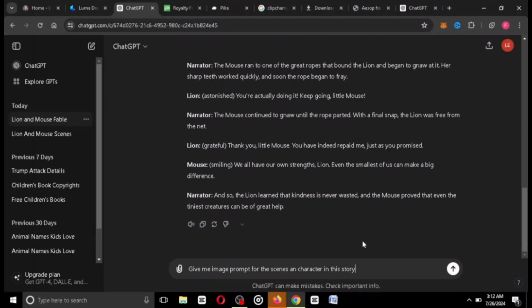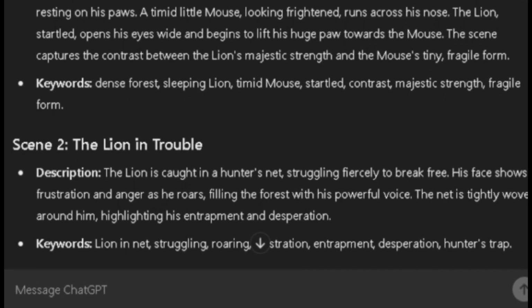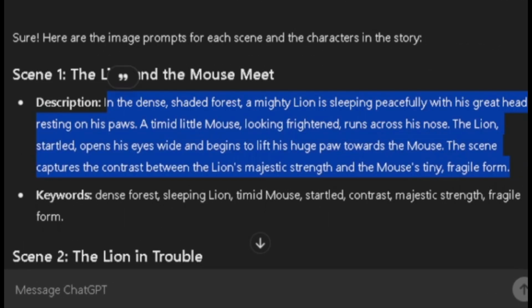So right now that we have the storyline, the next thing I want to do, guys, is to actually get the image prompt. Give me image prompt for the scenes and character in this story, and I'm going to launch that. As you can see, ChatGPT has successfully given us the image prompt for this story. So after copying this, then one thing I want to show you guys is that we can't use this prompt just the way ChatGPT has given it to us.